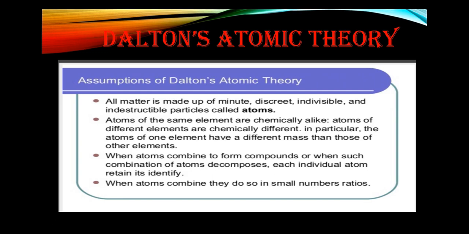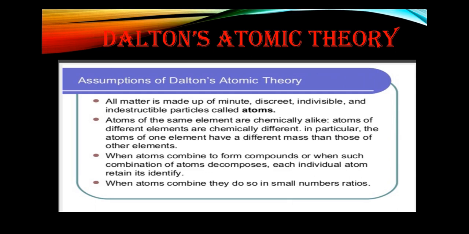Dalton's atomic theory is a theory given by the scientist John Dalton in 1808, in which he conducted an experiment and gave some assumptions which describe the properties and characteristics of an atom. He discovered this theory while conducting an experiment with oxygen and carbon, and noted that these two elements combine to form two different compounds.